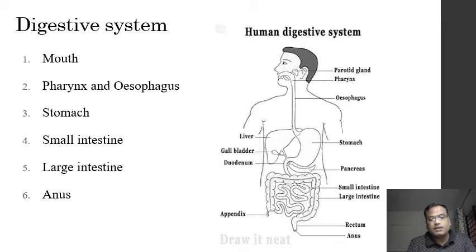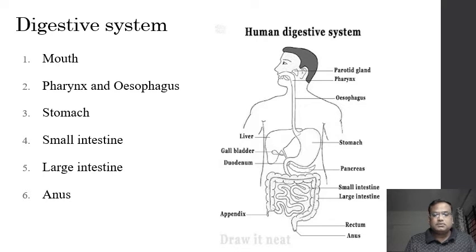Now, what are those different parts? Mouth, pharynx and esophagus, stomach, small intestine, large intestine, and the last part is the anus. Remember, from the pharynx up to the large intestine it is a single muscular tube, but it is modified for performing different functions. Of course, all the functions are part of the digestive function. Now the mouth is the opening through which the food enters into the alimentary canal.